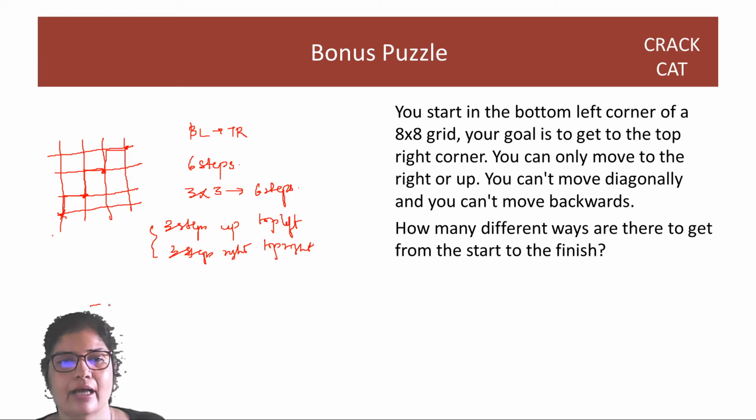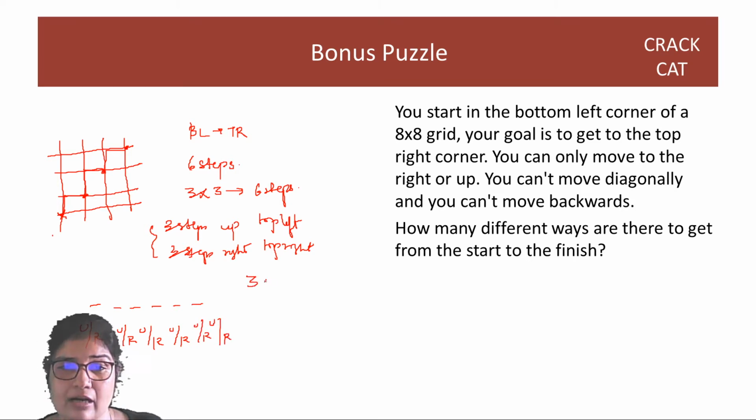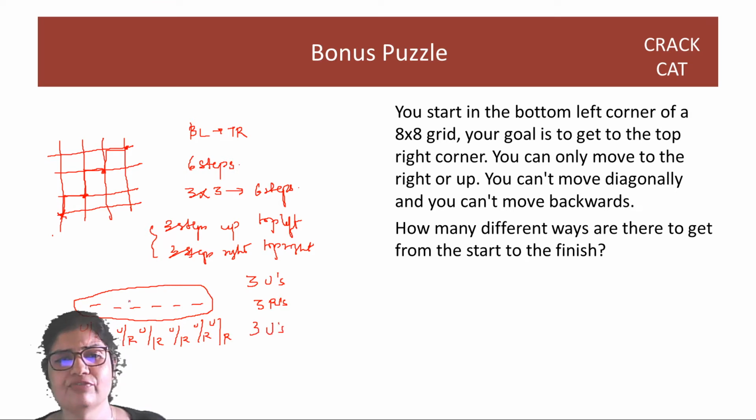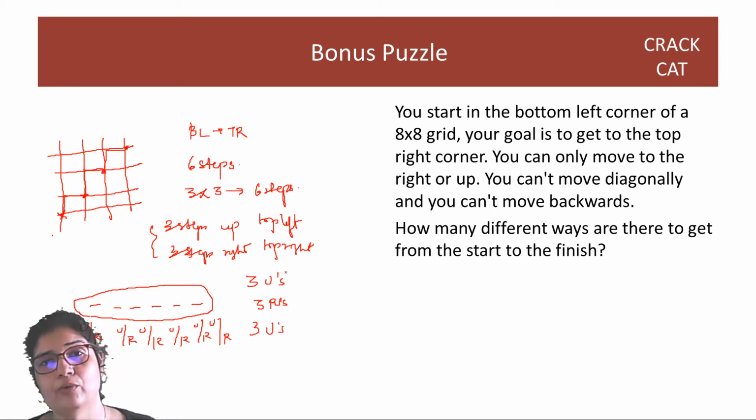So essentially, if I write down what your 6 steps can be, any of these steps could be an up or a right. But can I have all 6 ups? Can I have all 6 rights? No. I have to ensure that there are exactly 3 ups and then the remaining have to be 3 rights. So the question basically boils down to, out of these 6, which of them are going to be, let's say, the 3 ups. Once you find out the 3 ups, the remaining places you can't decide what to do. You can't do a left, a down, right? The remaining places have to be rights.